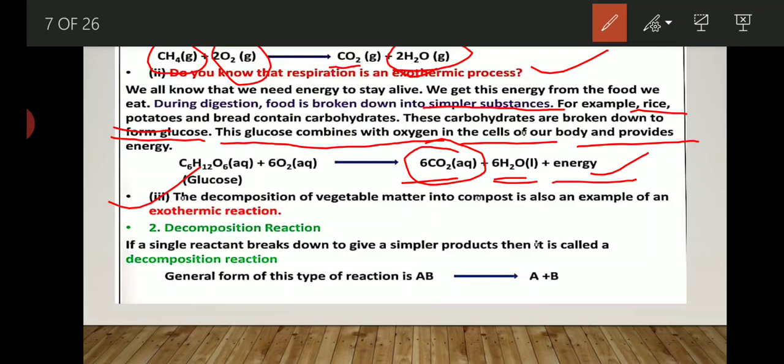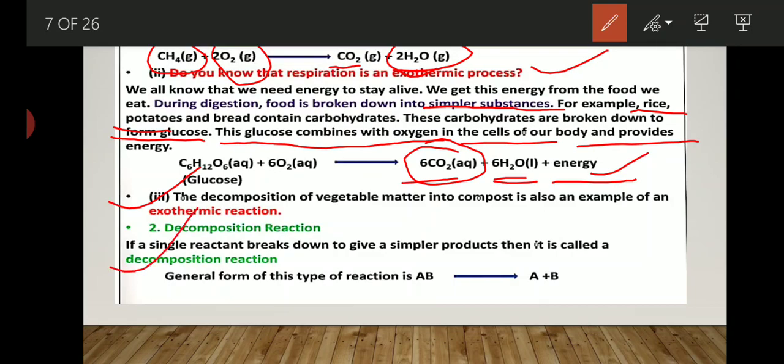Now our second type of chemical reaction is decomposition reaction. What is decomposition reaction? If a single reactant breaks down into simpler products, then it is called a decomposition reaction. Whenever a single compound breaks down into one or more pieces which are simpler than the original one, that type of reaction is known as a decomposition reaction.